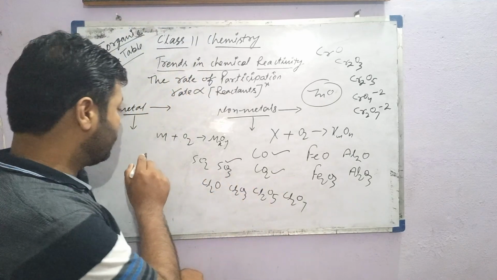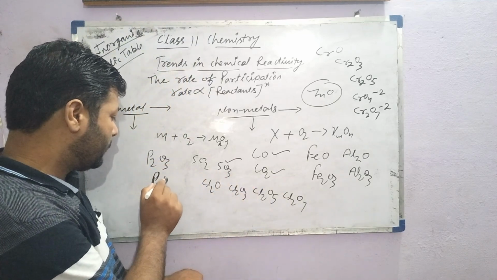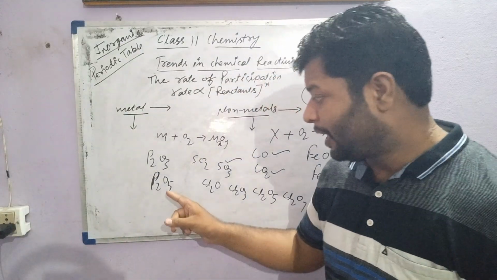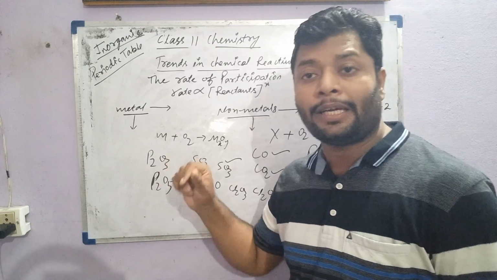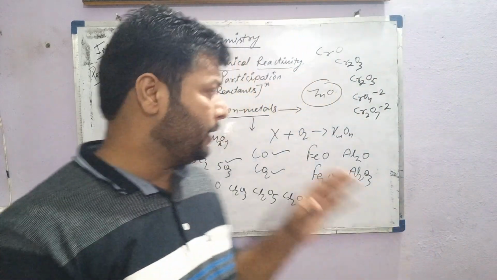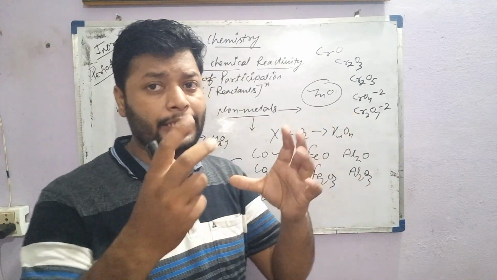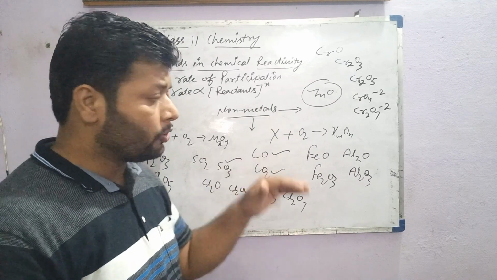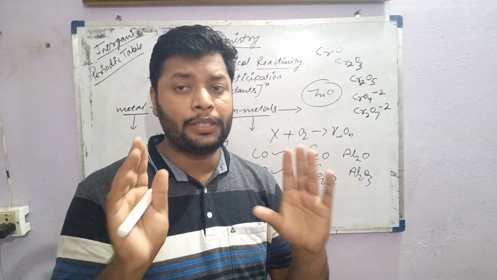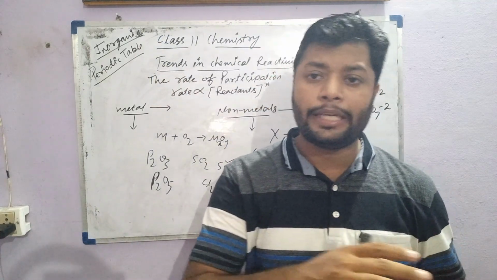Like phosphorus trioxide and phosphorus pentoxide, both are less acidic, but phosphorus pentoxide is more acidic than phosphorus trioxide. So simply, along the period, the basic strength of oxides decreases. Down the group, the basic strength of oxides increases, and that depends upon the reactivity of metals and non-metals, which decides the acidic and basic character.